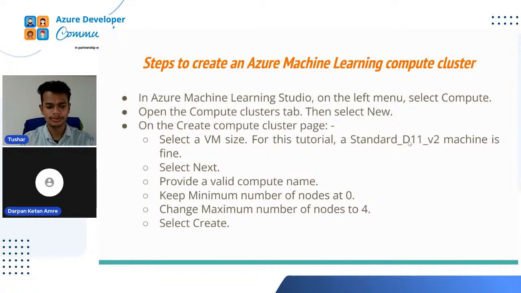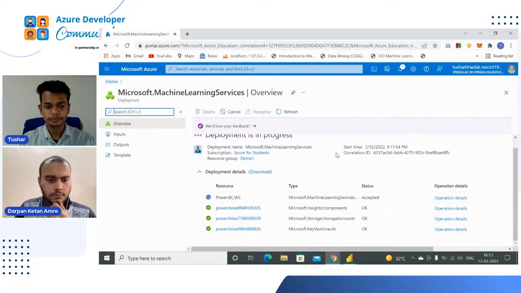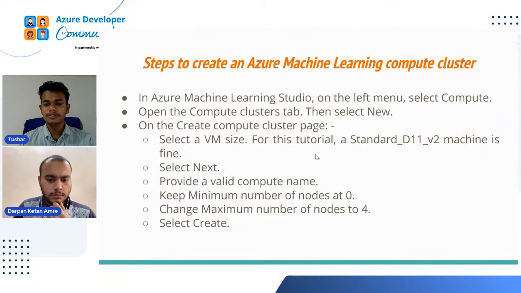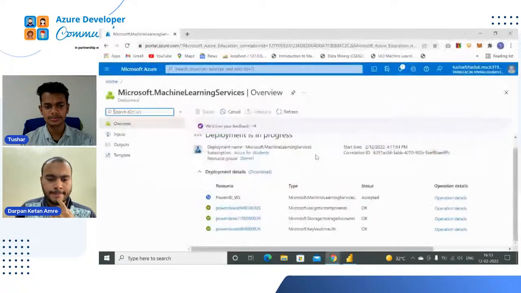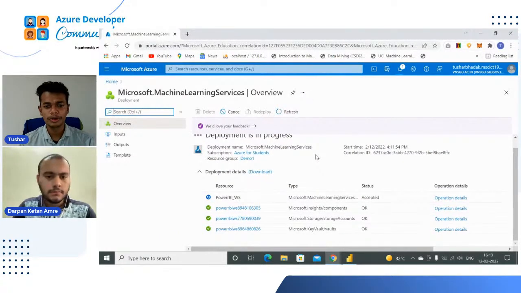which is absolutely fine for our experiment. Let's have a look, yes, its deployment is in progress. So let's wait for a few minutes. After selecting the Standard_DS11_v2 machine, we will select next and provide a valid compute name. Then we will select nodes and afterwards select our create button. Then our compute cluster will be created. Let's have a look whether it's created or not. Yes, it's creating. So let's wait for a few minutes.